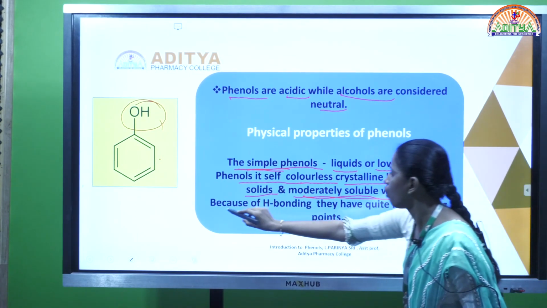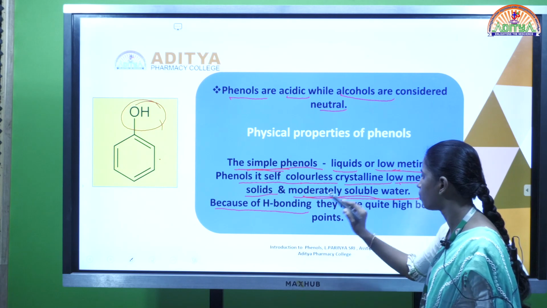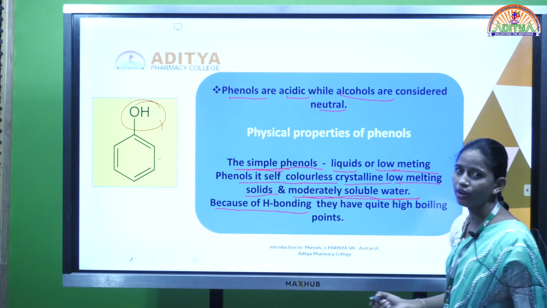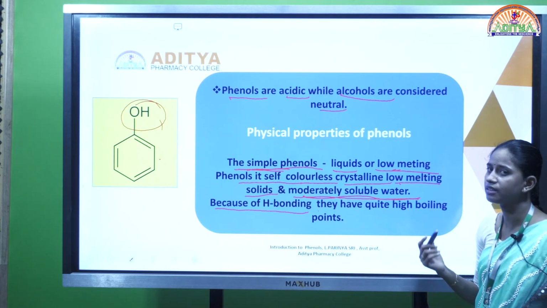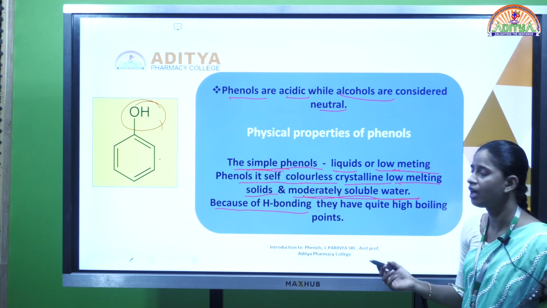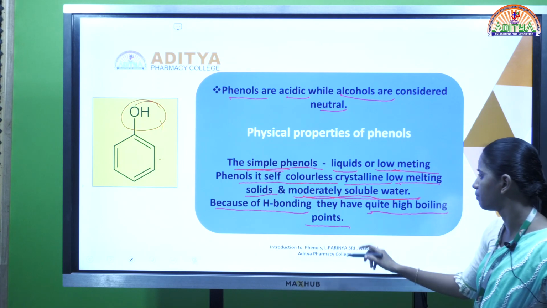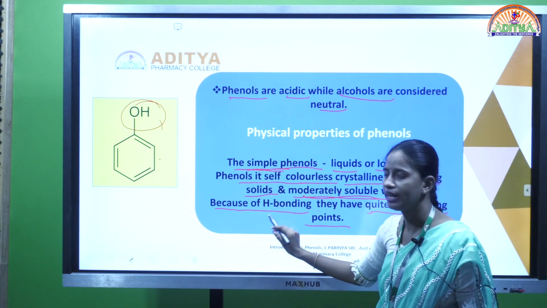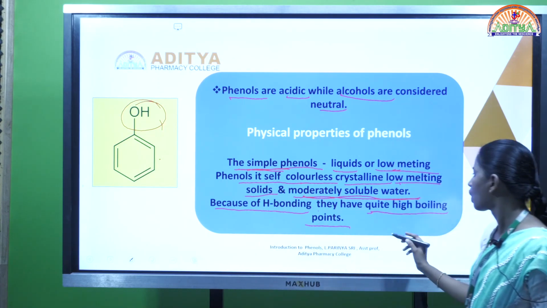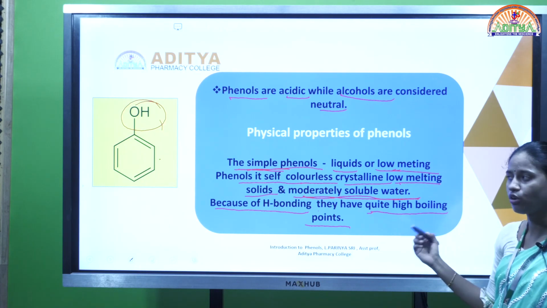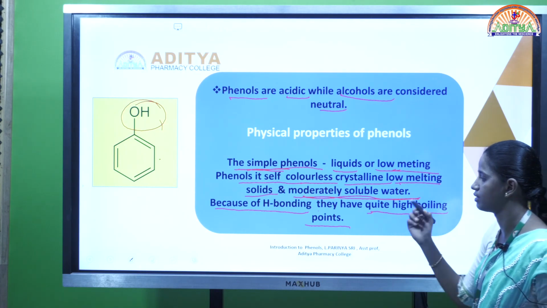Because of hydrogen bonding, phenols have quite high boiling points. That means due to the hydrogen bonding, phenols have high boiling points.